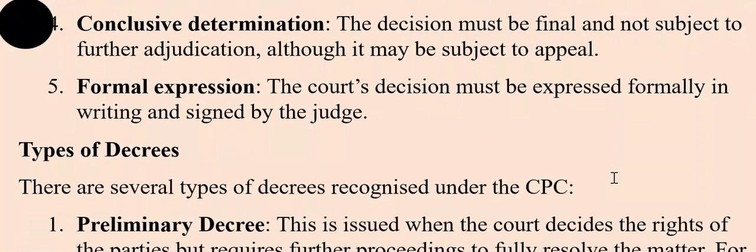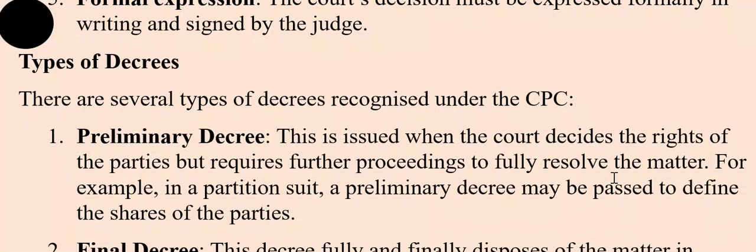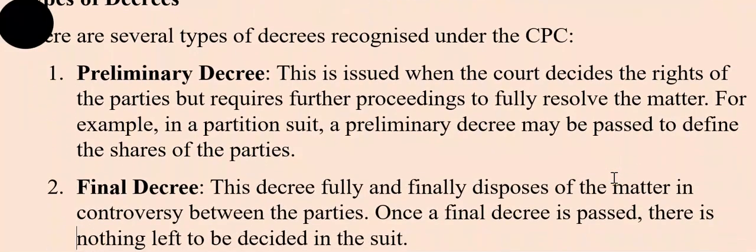Then formal expression. So the court's decision must be expressed formally in writing and it must be signed by the judges. Now types of decree. Preliminary decree, I have already told you, in partition suits, first a preliminary decree is drawn and then the final decree is drawn. So a preliminary decree is issued when the court decides the rights of the parties but requires further proceeding to fully resolve the matter.